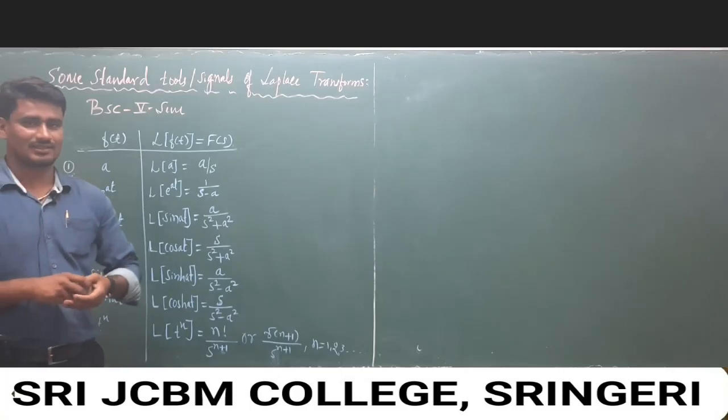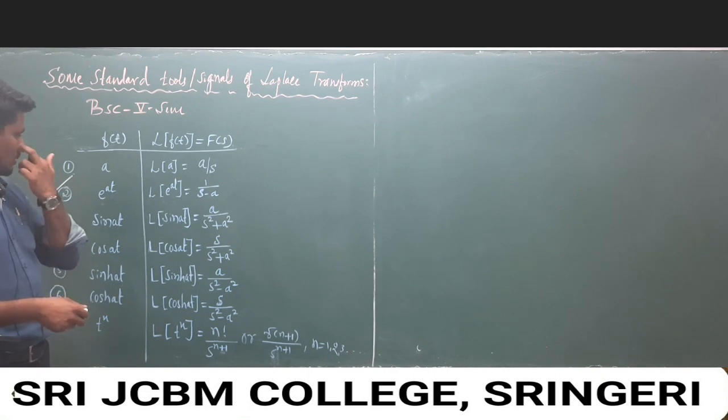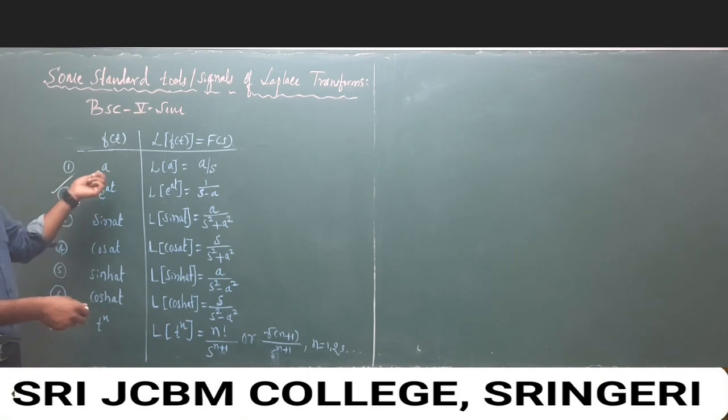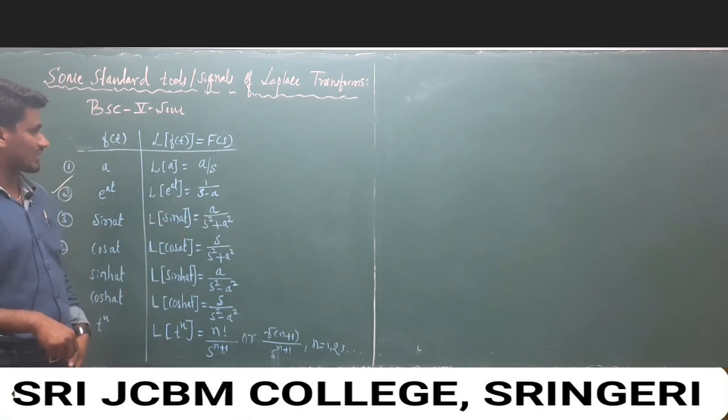Hello friends, in the previous video we discussed only two conditions. One is f of t is a constant, and another one is an exponential function. And in this video we have to solve the time domain function sine of at, and convert it to the frequency domain, and see what we will get.